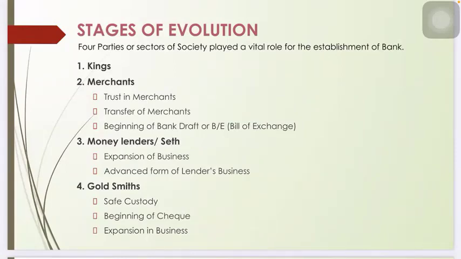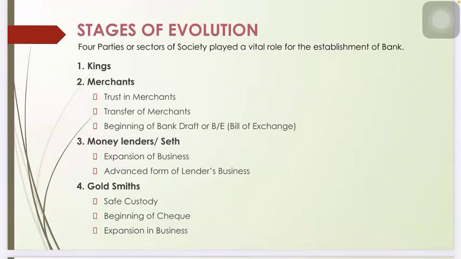Third important party, money lenders or Seth. Money lenders were actually the people who started to lend their surplus money to the poor and needy, yes, on interest basis. So there are 2 subheadings, expansion of business and advanced form of lenders business. Expansion of business. In the beginning, the money lenders used to lend from their own resources, but with the expansion of business, they started to borrow money in order to lend.